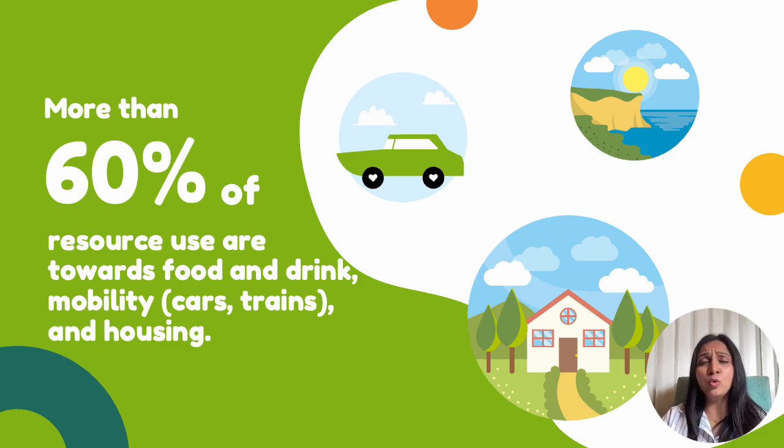Number two, follow methods like carpooling, sharing your cars, not driving alone, and taking public transport so that a lesser amount of petrol or diesel is used. Or even better, use electric vehicles, or EV vehicles. Right now there are also EV buses, electric buses, which do not use petrol or diesel at all, and it is better for the environment. So these are some ways that we can follow to help conserve natural resources.